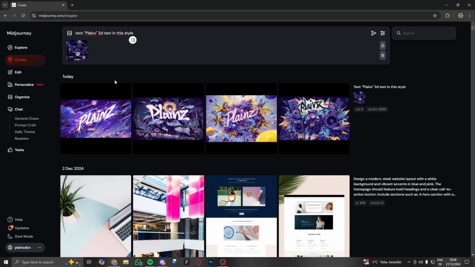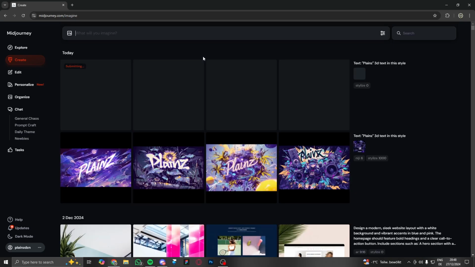Okay, so once you open up Midjourney, you're going to press on create, and then you will go to this tab right here and type in whatever you want. I typed in text and then planes, the text, 3D text in this layer style, and then I just uploaded an image of my own text. Of course, AI won't be able to replicate it exactly the same, but it should be good enough.